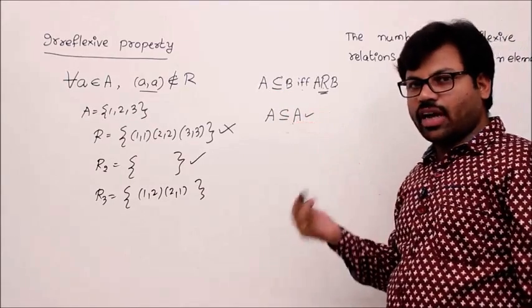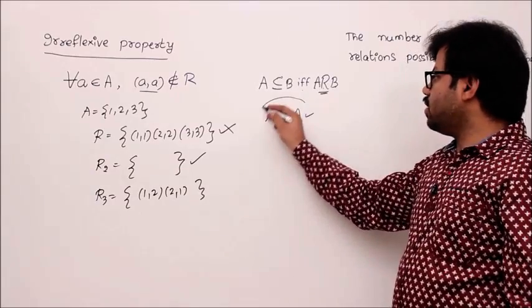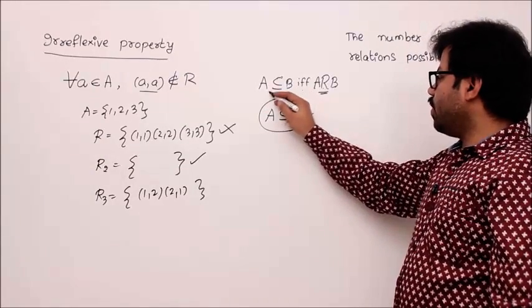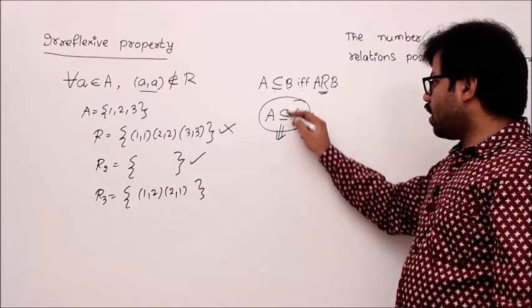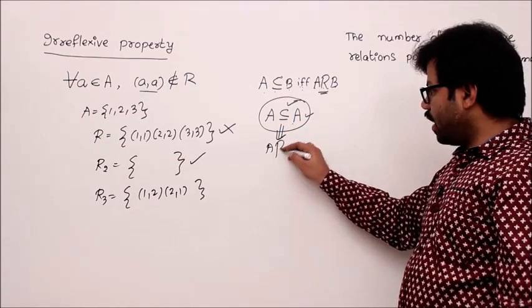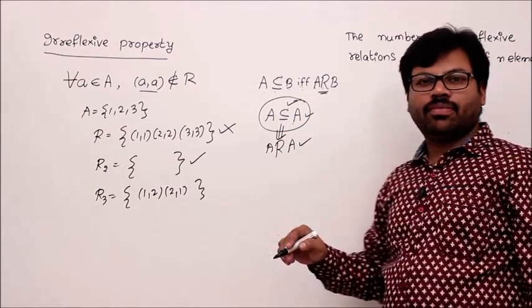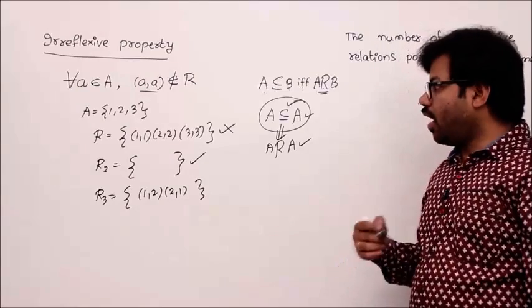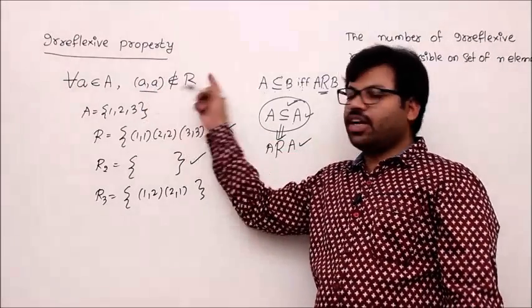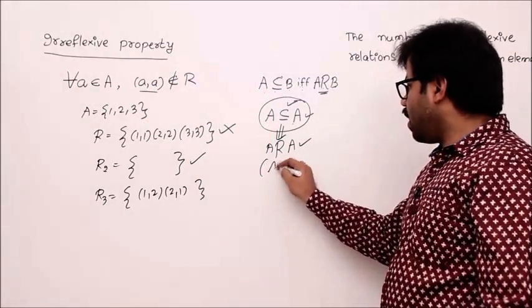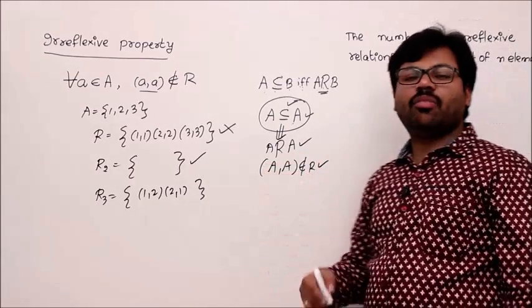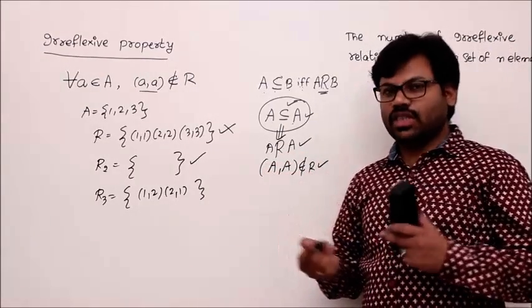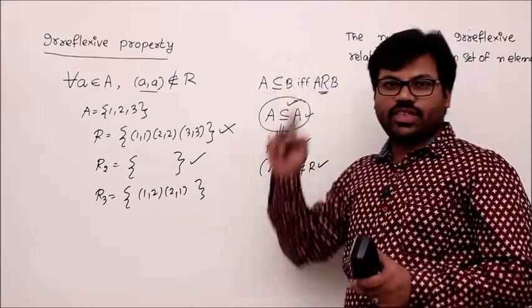That is what should not happen, right? So A is a subset of or equal to A, but we know that A is a subset of or equal to A if and only if A is related to A. That means according to the definition, A is related to A. Understand? But I have to prove that A is not related to A. That means (a,a) does not belong to R is our intention, but I have (a,a) belongs to R. So such a relation is not irreflexive.